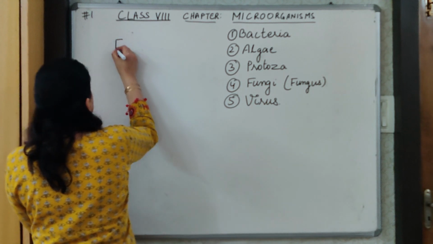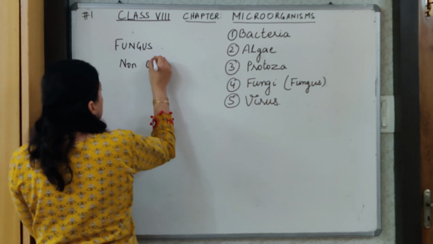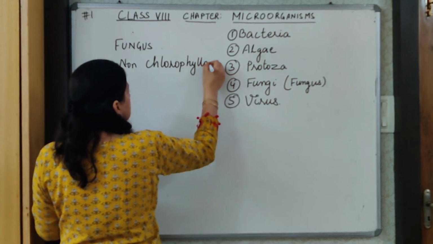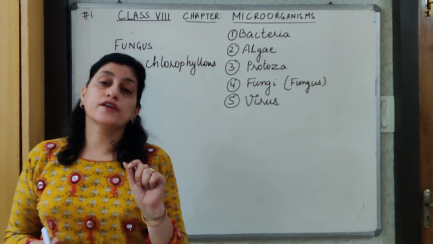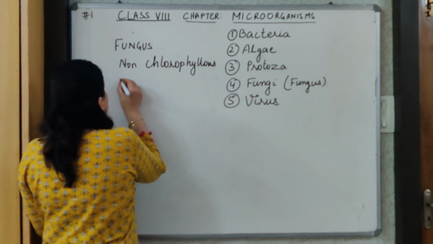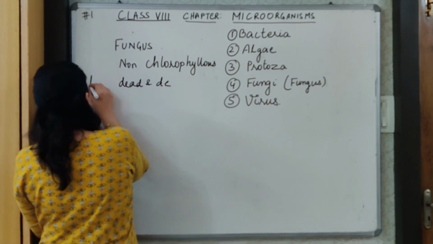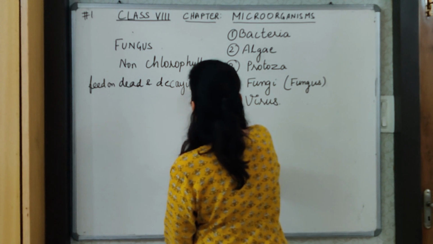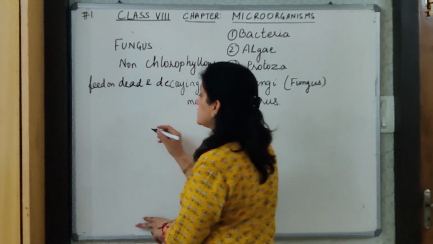Now, fungus are non-chlorophyllous. Means they do not have chlorophyll and hence they do not make their own food. One more important property of fungus is that they feed on dead and decaying matter. One common example of fungus is the bread mold.